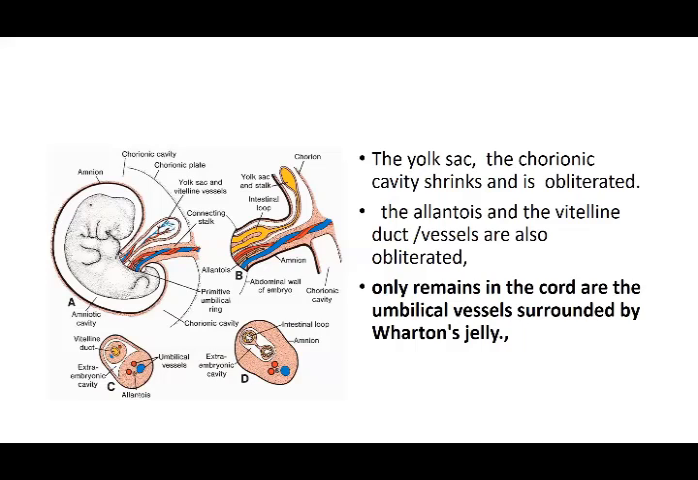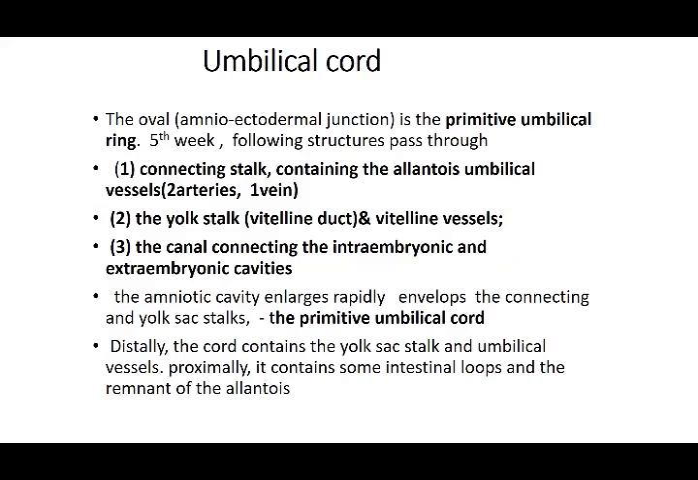These are the yolk sac and the vitelline vessels, and this is the connecting stalk. So all this is your primitive umbilical ring, and these are the contents. Ultimately, when the abdomen size increases, these intestines are going to go back into the abdomen. So in the primitive cord, distally the cord contains the yolk sac stalk and the umbilical vessels. Proximally it contains some intestinal loops and the remnants of the allantois.